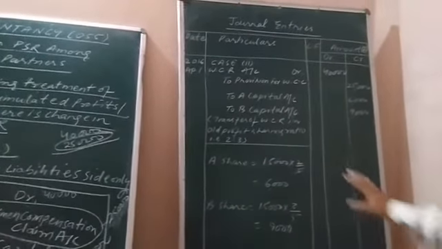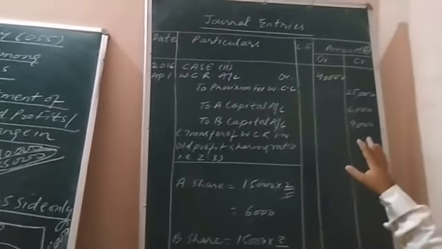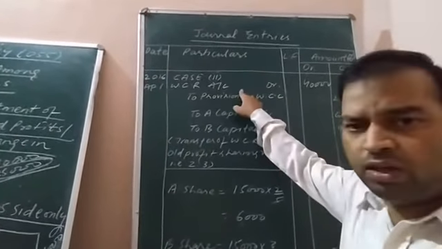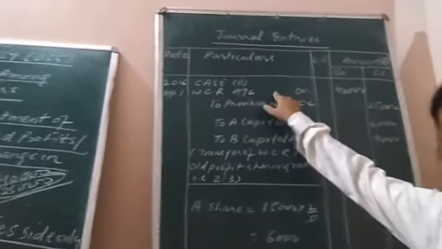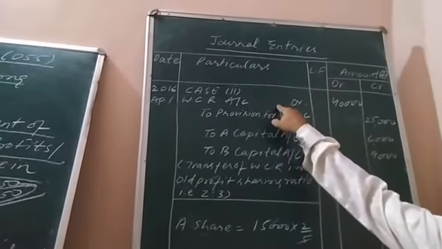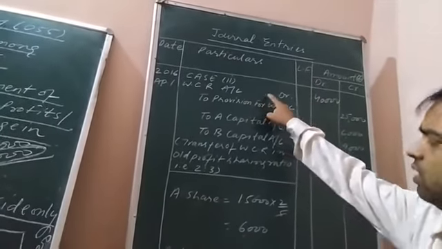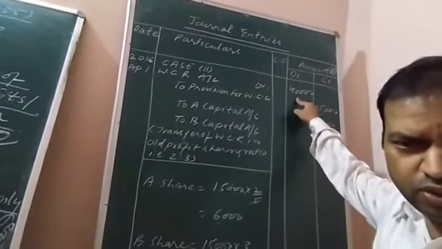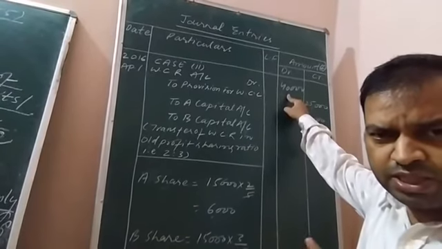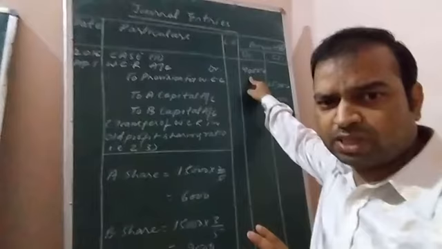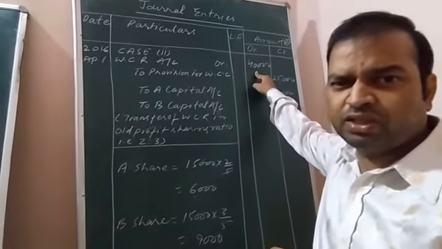See here, note down the conclusion of this question. To meet the accidents related to the workers, we maintained the reserve last year and the amount was 40,000 rupees. This year it is estimated that there can be a claim from the worker side. There may be accidents within the organization.